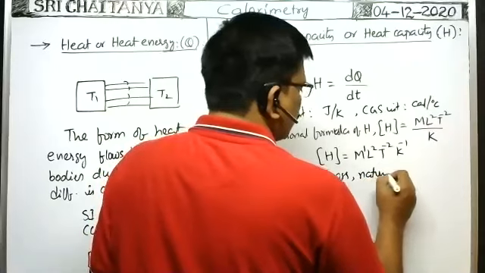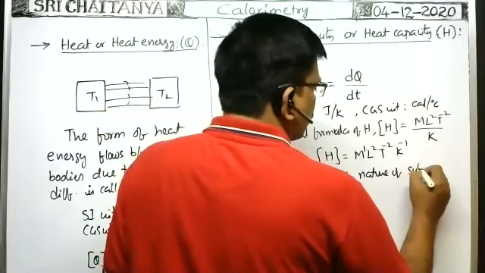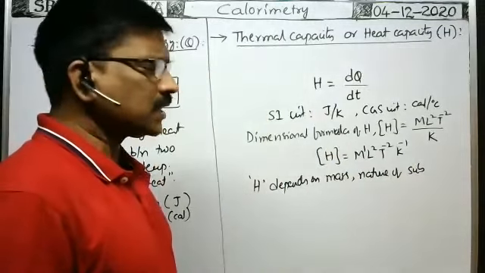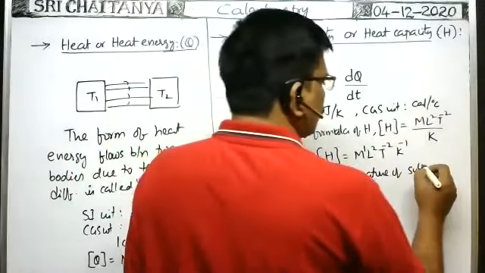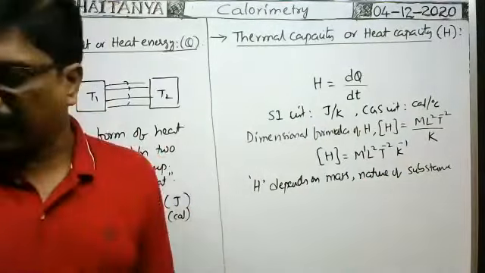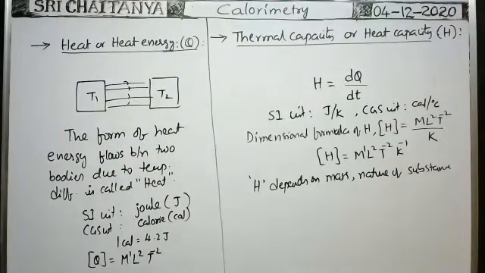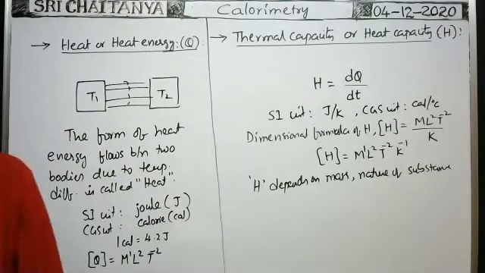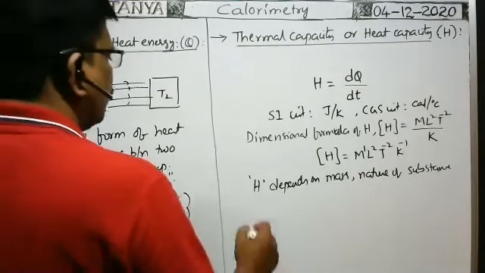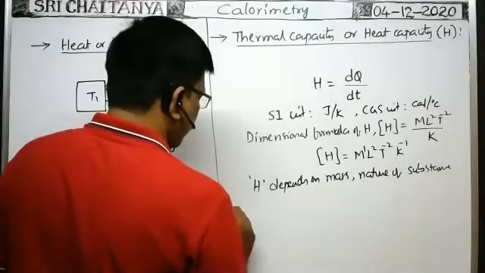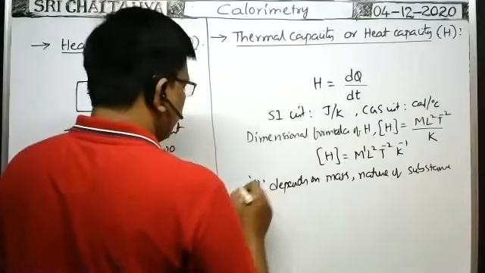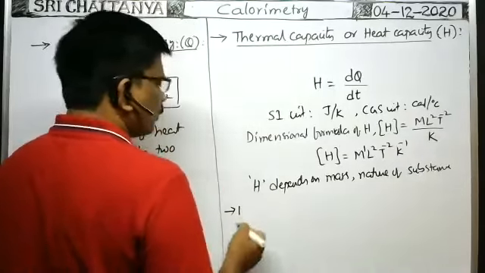It also depends on the nature of the substance. Some substances absorb only a small amount of heat energy, and the rise in temperature will be more, like conductors, etc. So the nature of the substance. So these are the factors on which the thermal capacity depends: the mass and the nature of the substance. Next. In this note point, okay, first I will discuss another point, then I will discuss the note point.